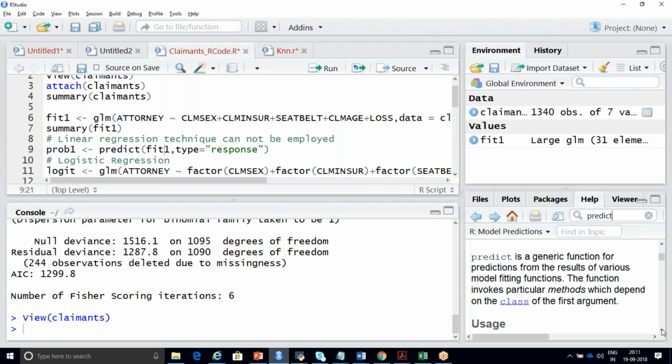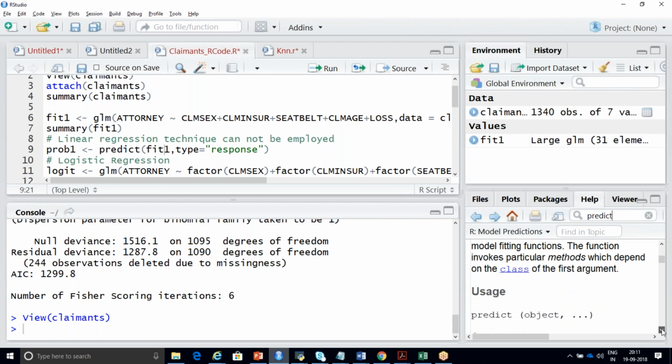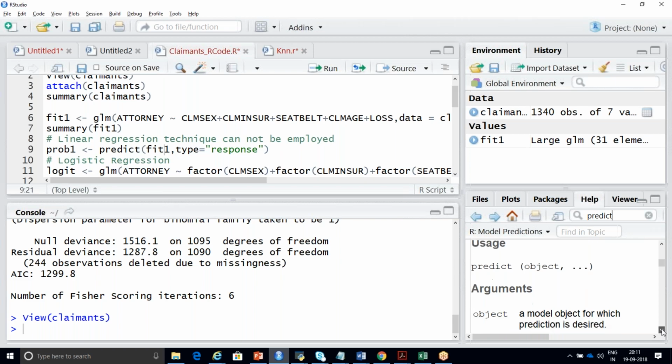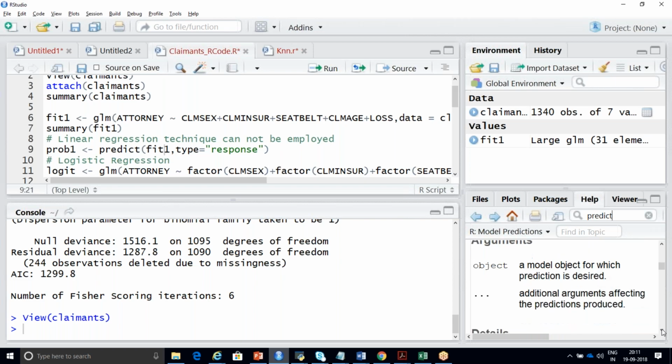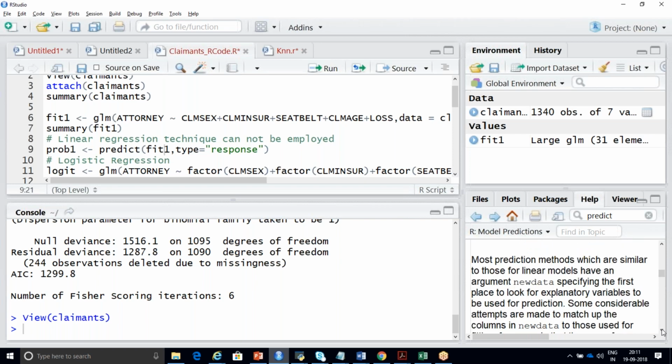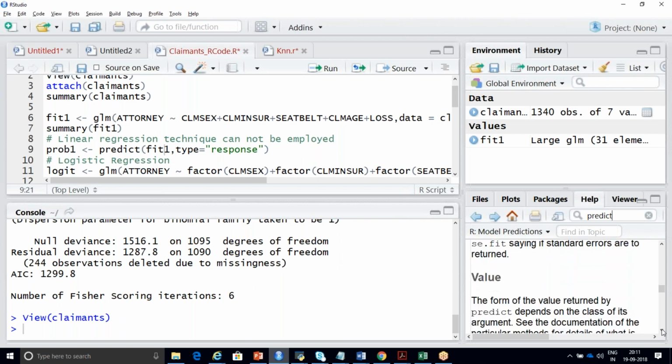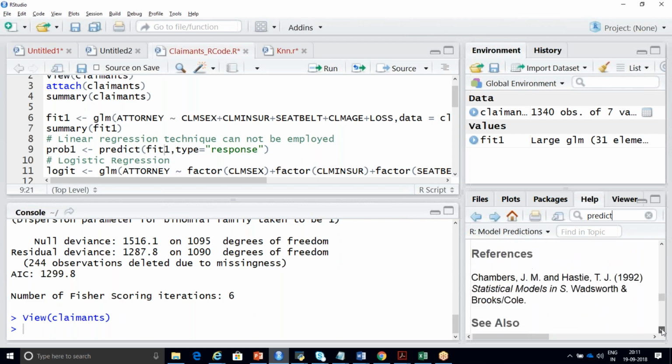Predict is a generic function for the prediction from the results of various model fitting functions. The object is nothing but your model name. Additional arguments can also be passed, like the test data set. So this is your predict function.